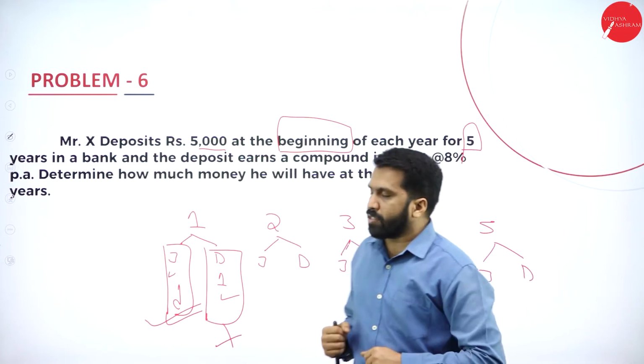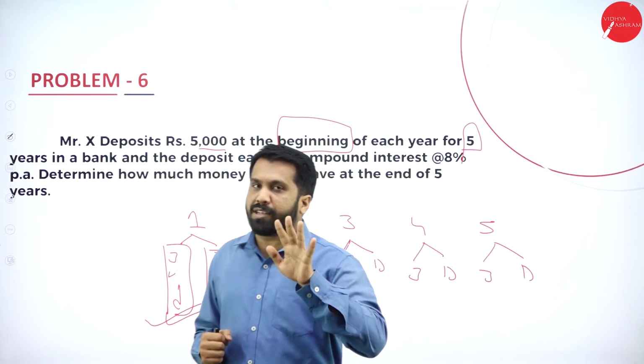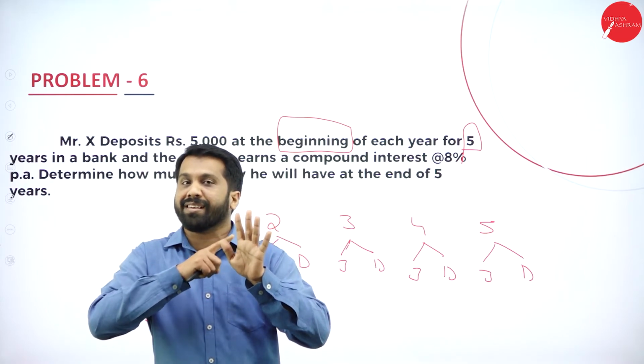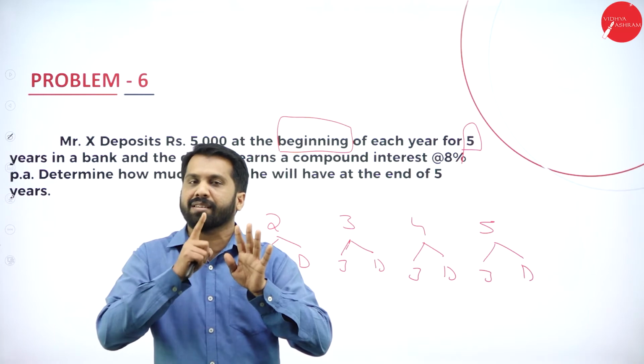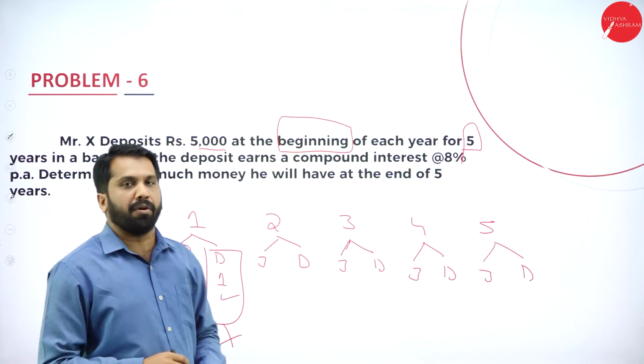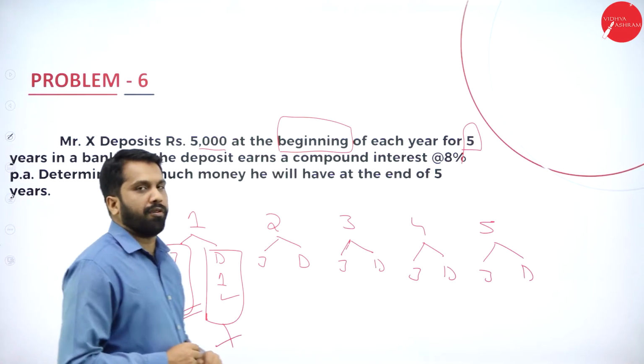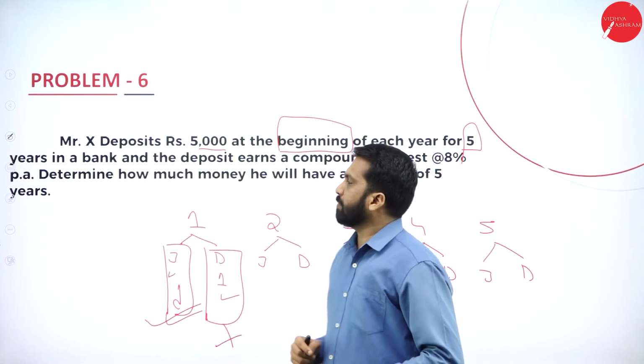If the problem talks about the beginning of the year, and it is a 5 years problem, you start from the 5th year itself. So we will not reduce even 1 year. Now, hope you understood. These are the pieces of information we have. We'll go for the answer directly.